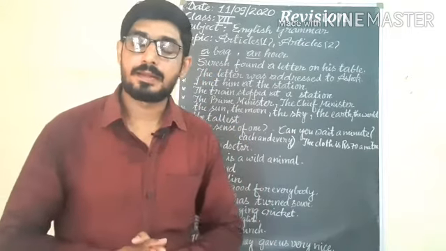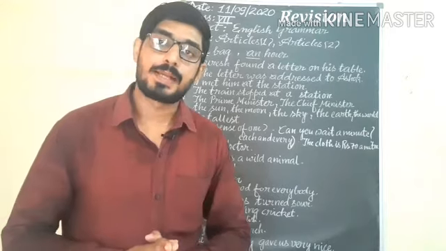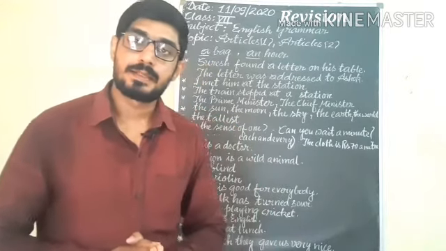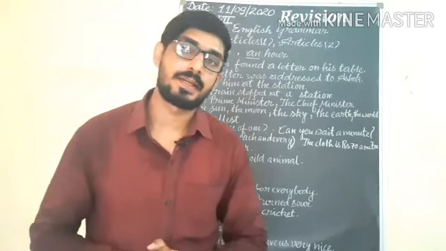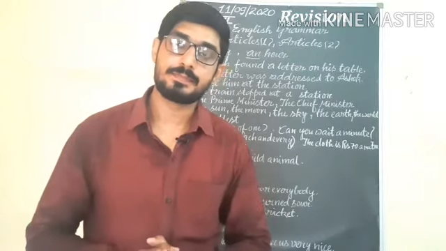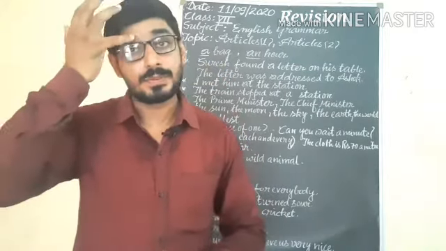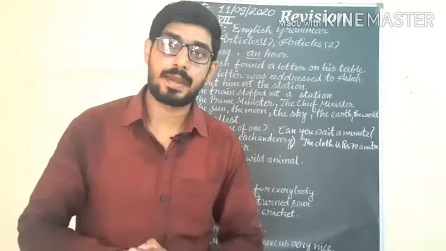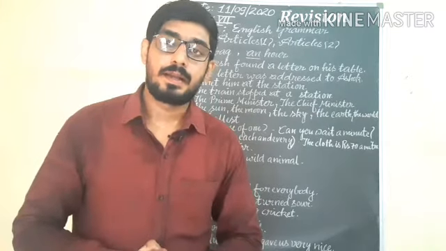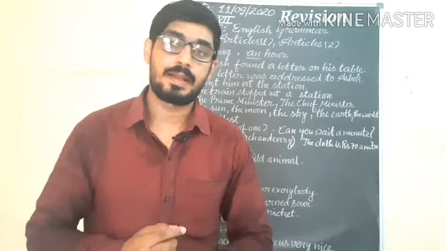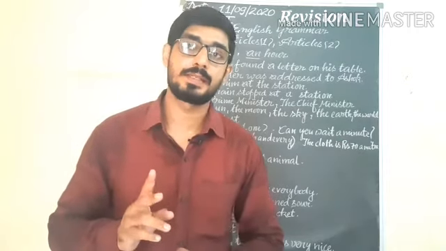A and an are known as indefinite articles, and the is known as the definite article. In this chapter we will discuss the uses of a and the, and in which places we will not use a and the.